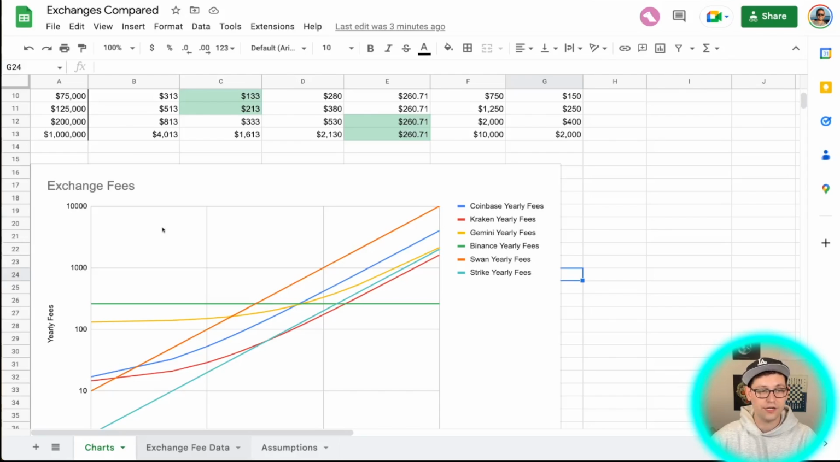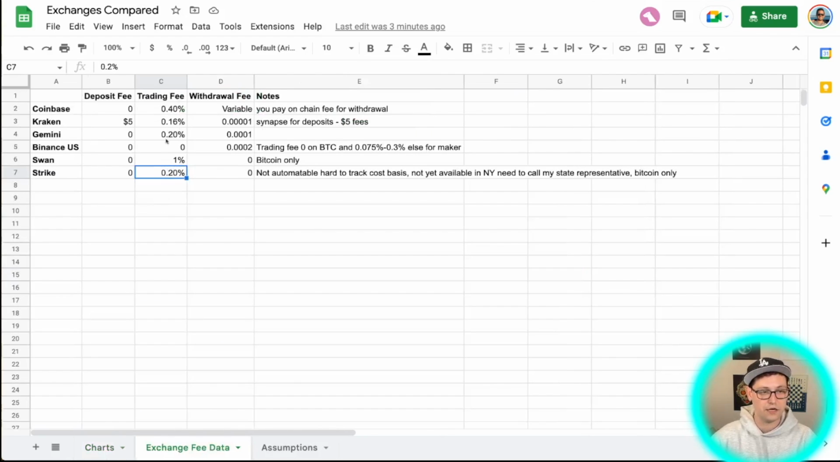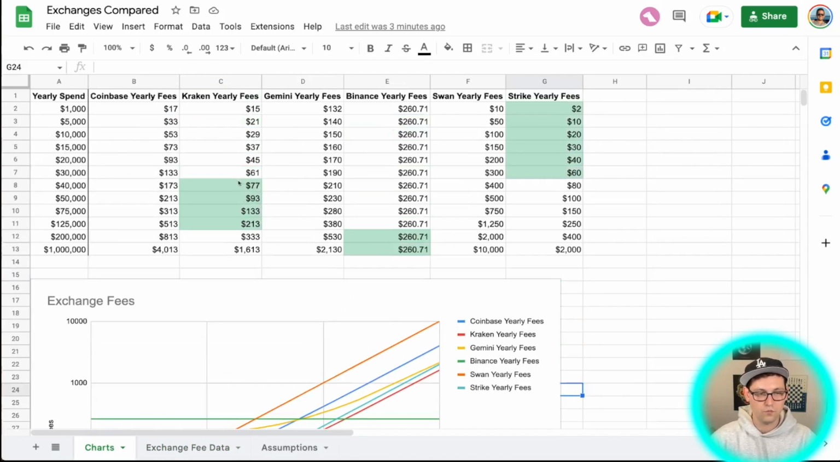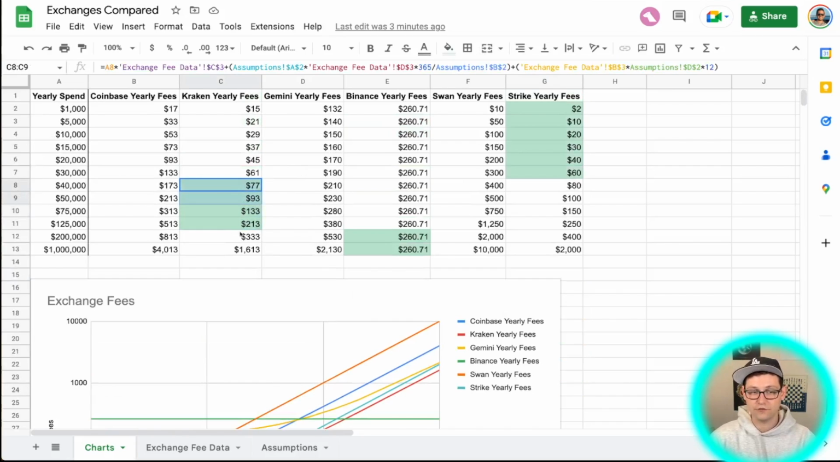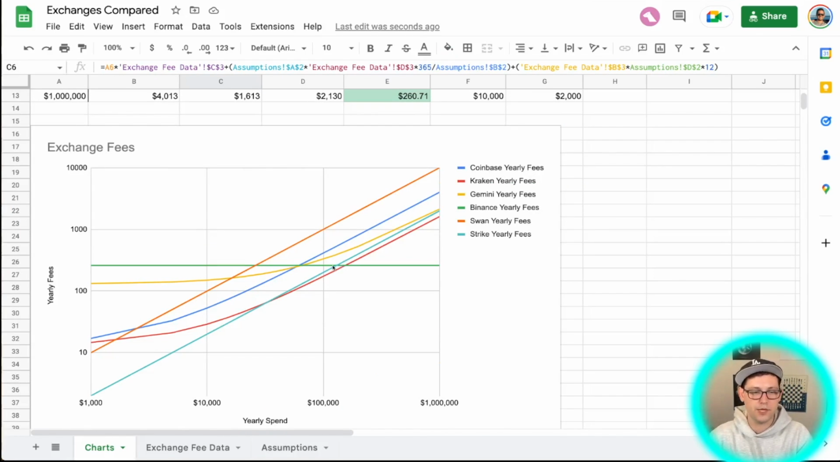And so while Strike's numbers for its trading fee are actually higher than something like Kraken, because Kraken has a withdrawal fee, Strike is actually cheaper up until a certain amount of spend per year, where Kraken finally takes over as being the cheaper option, but you have to spend quite a bit of money for Kraken to become economical versus Strike. So this gives you very clear-cut data on this page of which exchange is more economical per amount of spend.